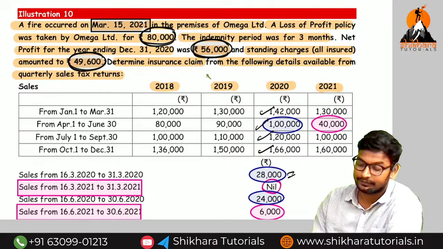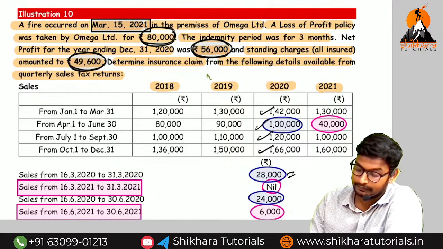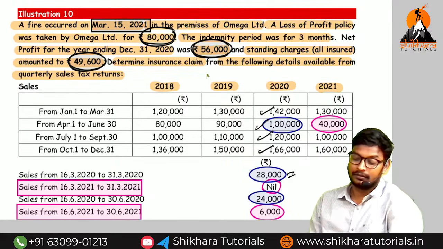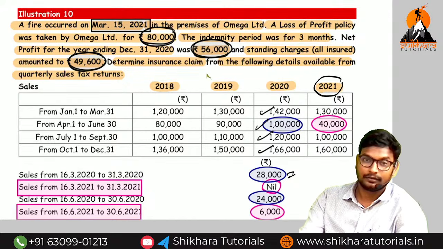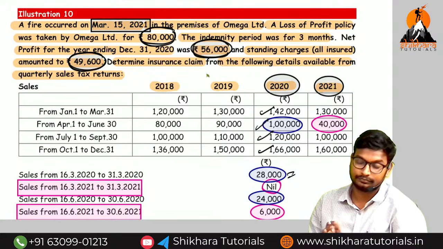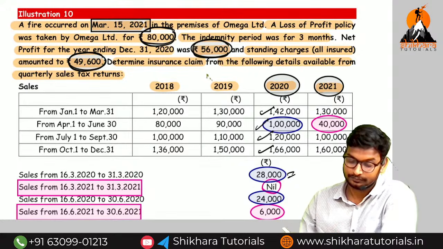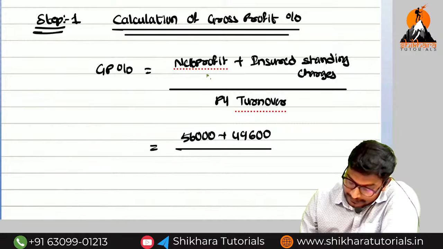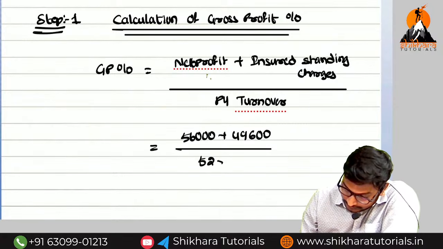What is the current year? 21. What is the previous year? 20. The total is 5,28,000.